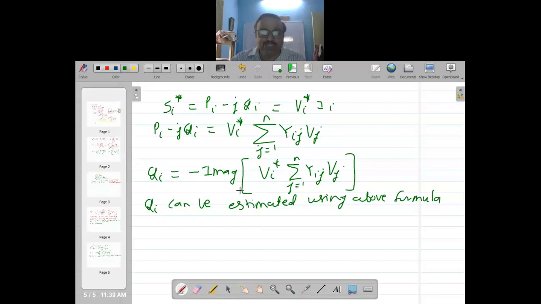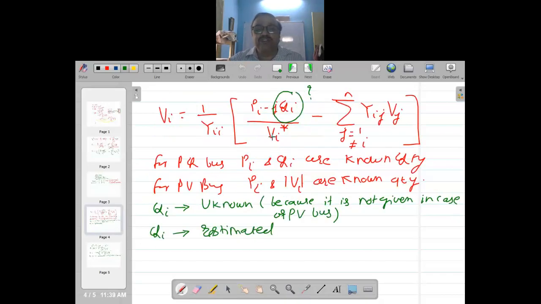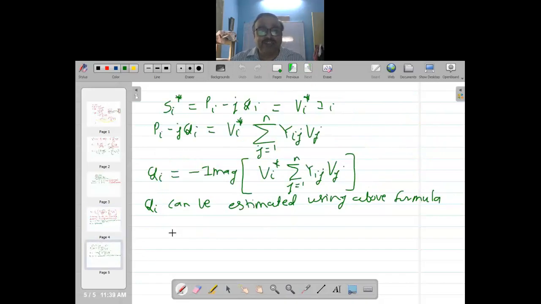So what we do is, the estimated value of QI is put here. That is called QI calculated. I will again write down the formula here, let me take a separate page, that will be better.